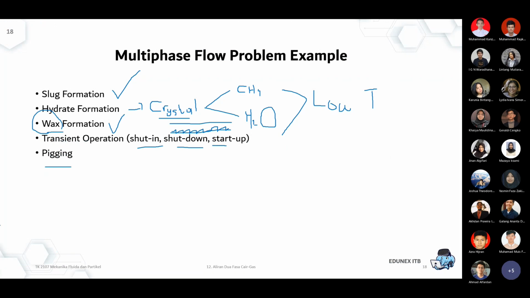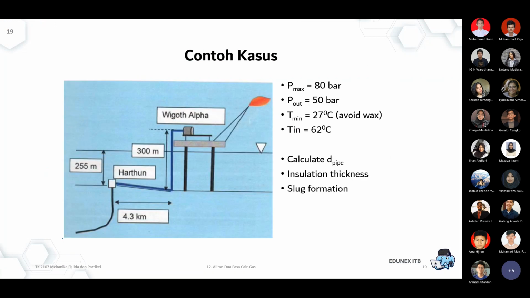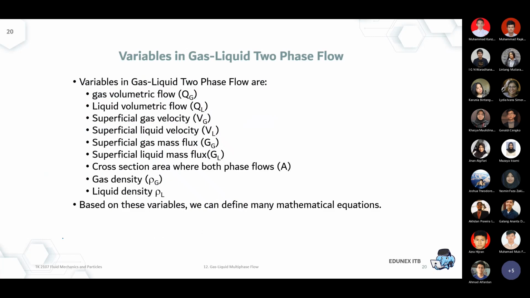What else? Yep, so at least what I would like you to understand is the variables. So understand the variables, and then later, if you end up with this kind of application, you know what's the variable that has to be manipulated and so on.